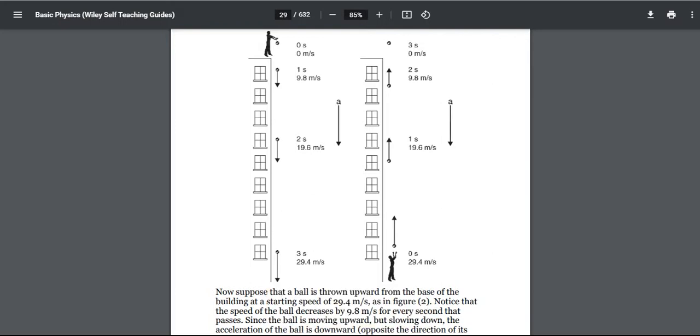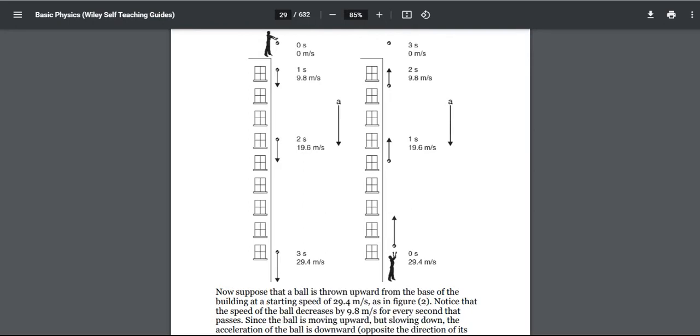That's why its speed at 0 seconds is 29.4, which was the last speed in the previous figure, and it is going opposite to gravity, and that's why in the future the ball's speed is going to slow down.